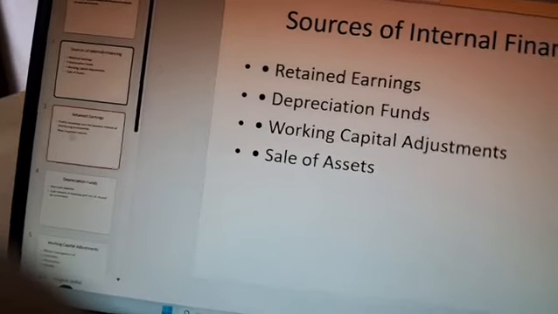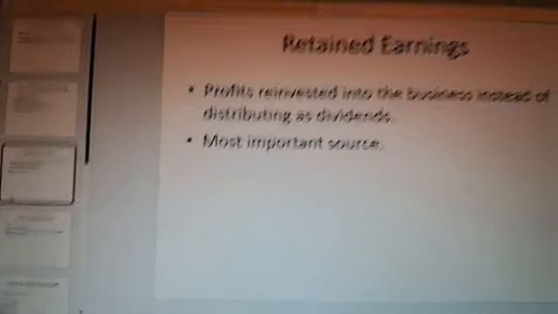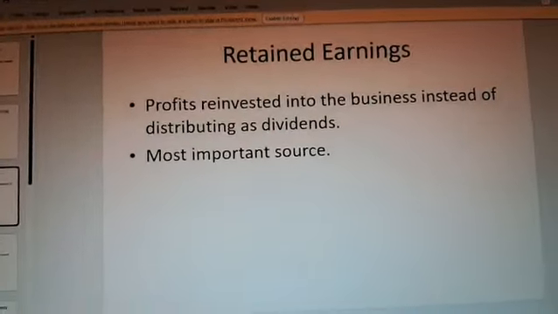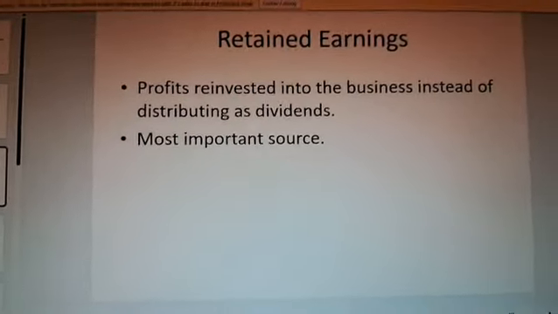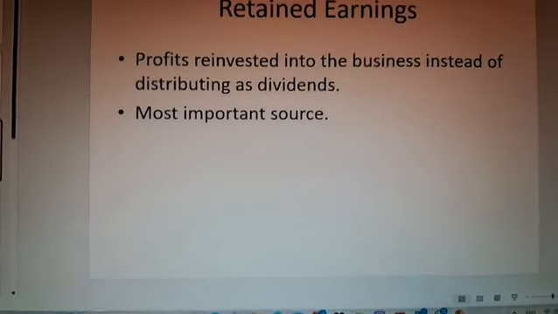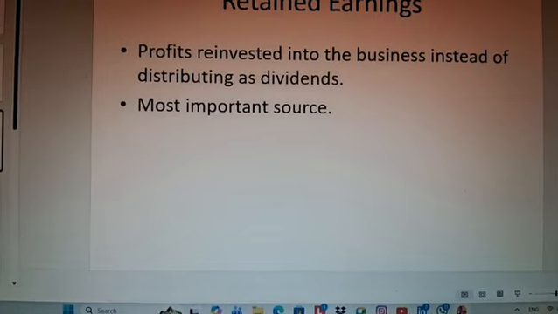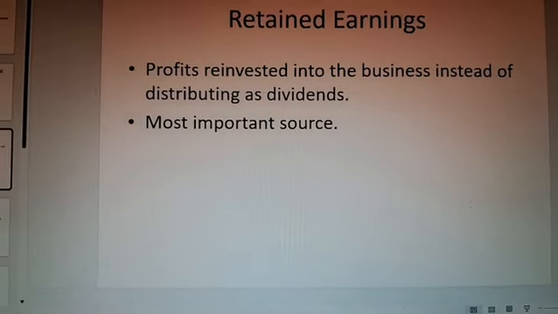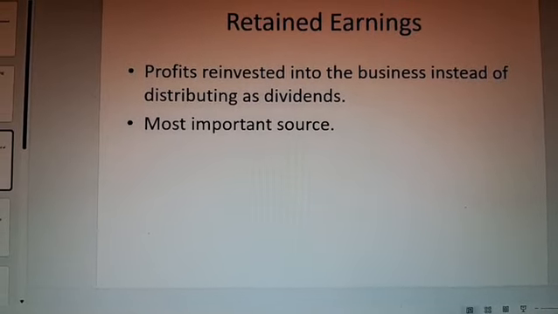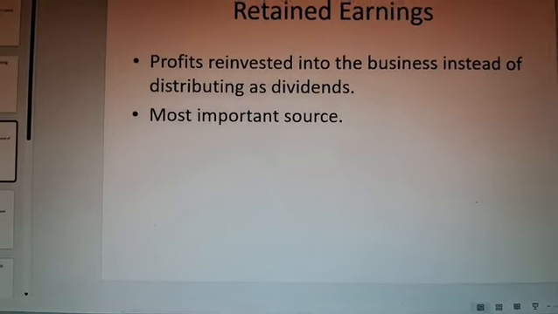Then, what is retained earnings? Retained earnings means profits reinvested into the business instead of distributing as dividends. So, a set amount is set apart, known as retained earnings, and it is not shared or distributed as dividends.